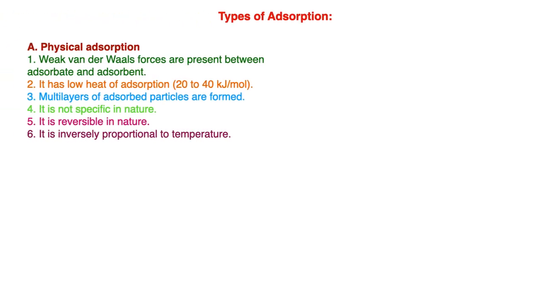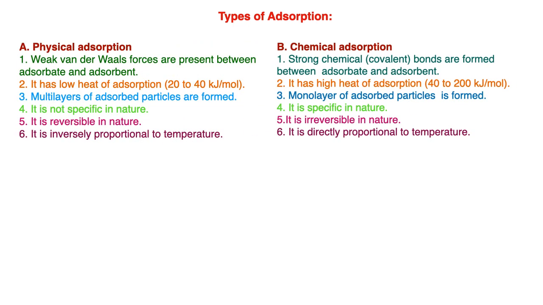Adsorption is of two types: physical adsorption and chemical adsorption. Weak van der Waals forces are present between adsorbate and adsorbent in case of physical adsorption, while in chemical adsorption, strong chemical bonds are formed between adsorbate and adsorbent. Point number two: physical adsorption has low heat of adsorption, while chemical adsorption has high heat of adsorption.